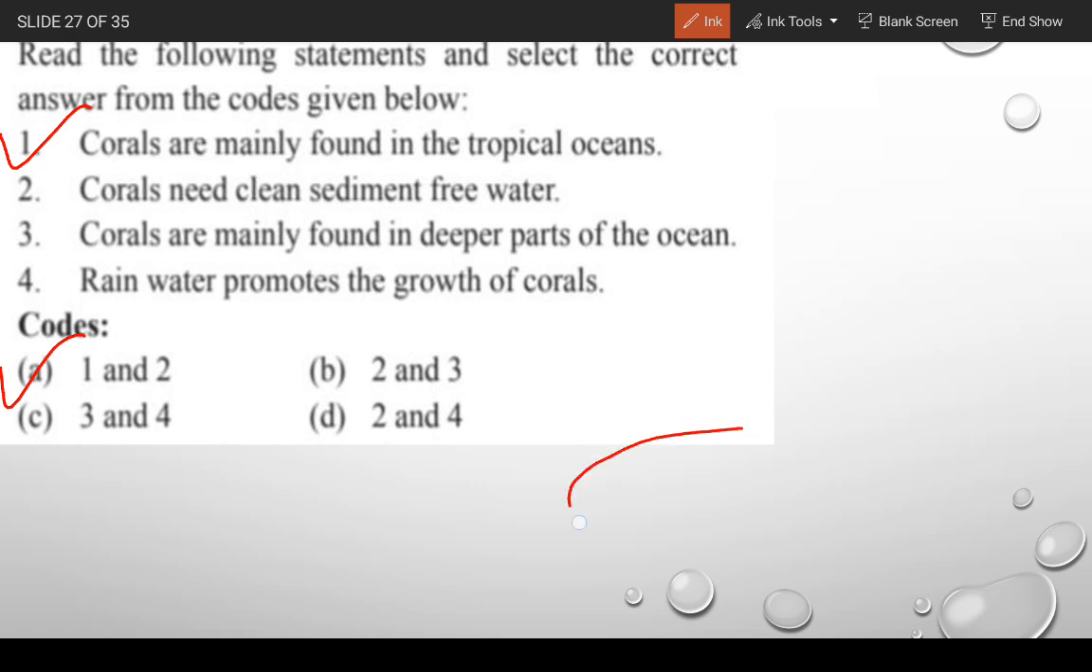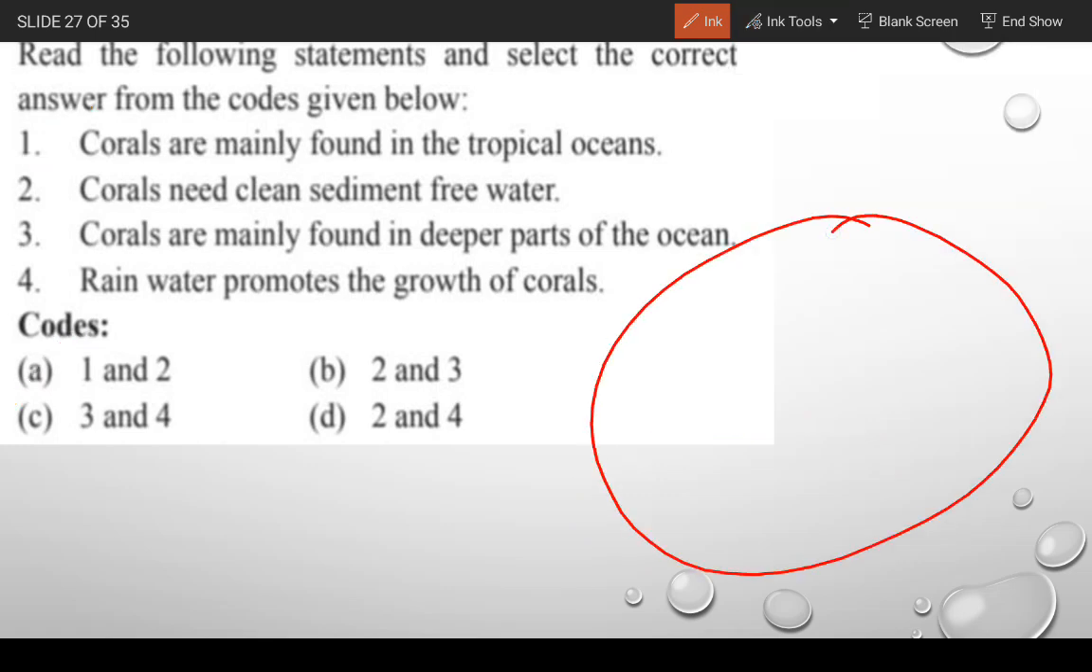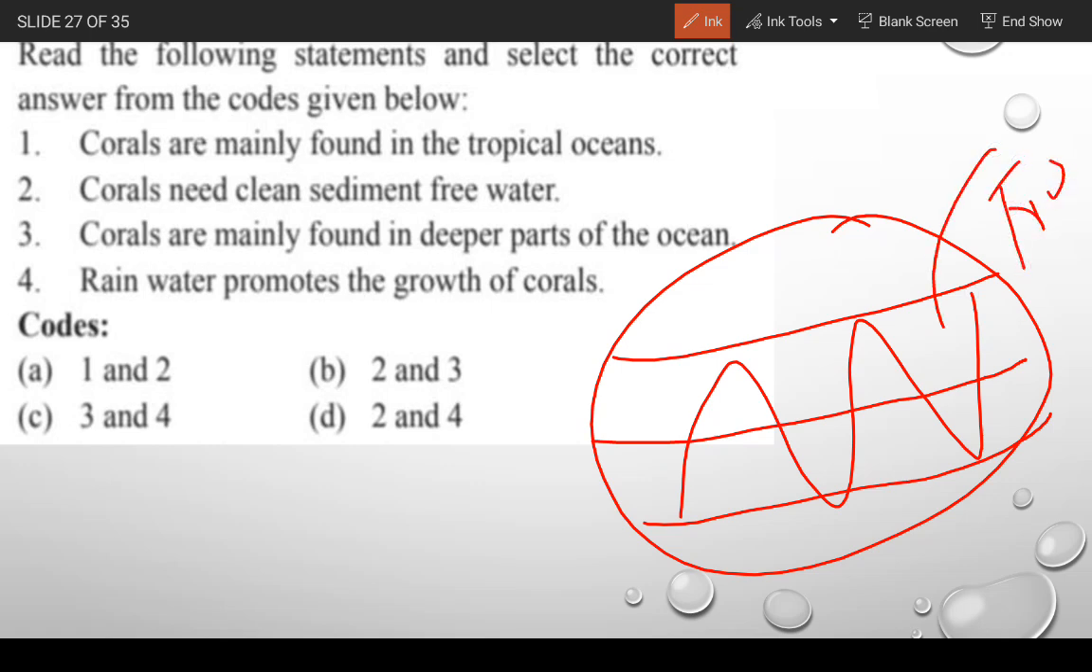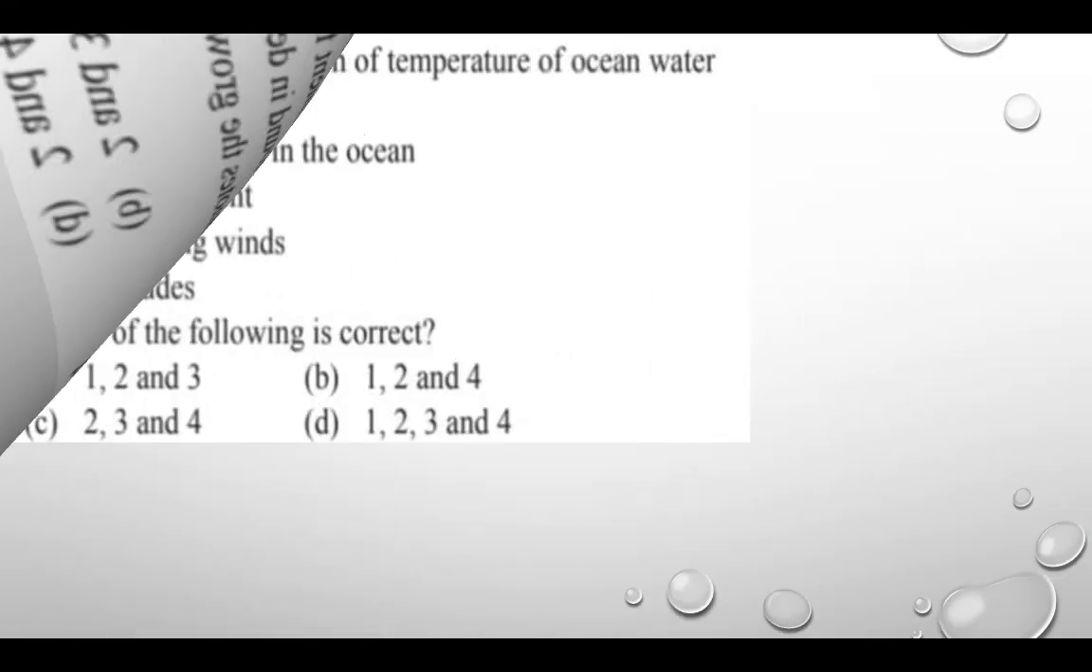If you don't know the tropical region, then I am going to tell you what we call the tropical region. This is the Earth, and there is the equator, and the Tropic of Cancer and Tropic of Capricorn. This region is called the tropical region, and the ocean that is found in this tropical region is called the tropical ocean. And in this tropical ocean there are corals found. So, moving to the next question,